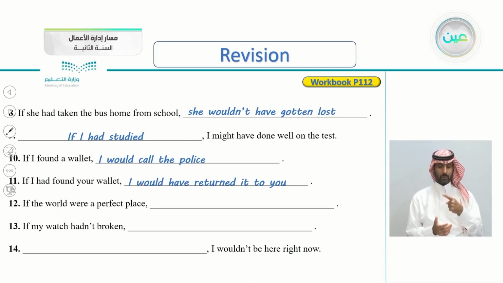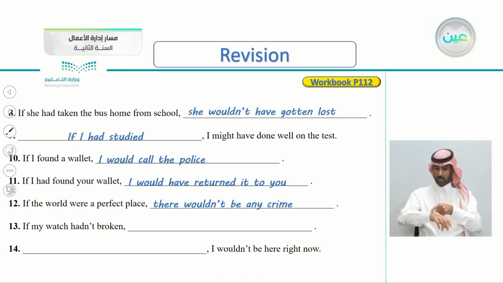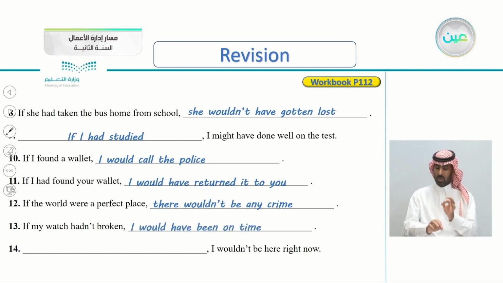Number 12, if the world were a perfect place. So if the world were a perfect place, what would happen? What's the result clause here? Of course, you can put anything you want. There wouldn't be any crime. Number 13, if my watch hadn't broken. If my watch hadn't broken, for example, I would have been on time, and so on.